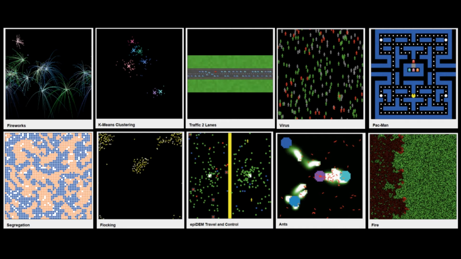There are some classical sociological problems modeled using NetLogo such as segregation, and at the same time you can use it to model a flock of birds and disease spread, and also the behavior of social insects and fire spread in a forest. So like that, you can use it to model and simulate so many things in the world.